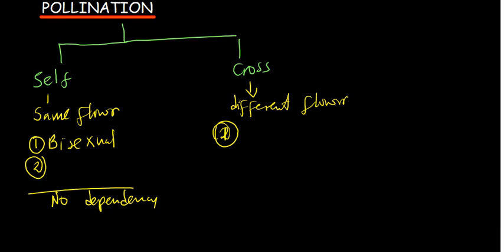And then another thing is self incompatibility. Now what do we mean by incompatibility? In other words, we're talking about being incapable.